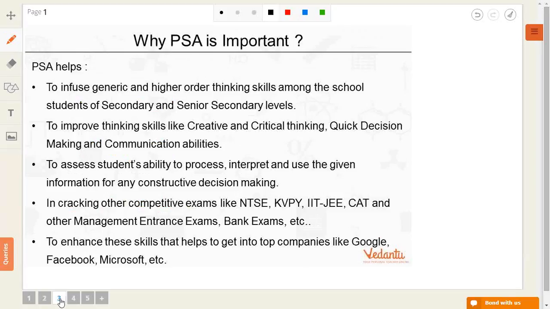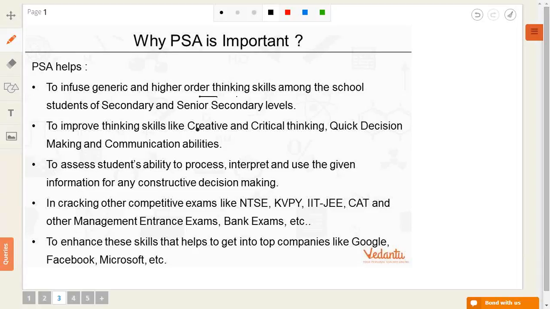Moving further, we will see why PSA is important. As we know, PSA is important because it is a compulsory exam for class 9th and 10th. But it also helps to infuse generic and higher order thinking skills among the students of secondary and senior secondary level schools. So it helps us to think very rationally.